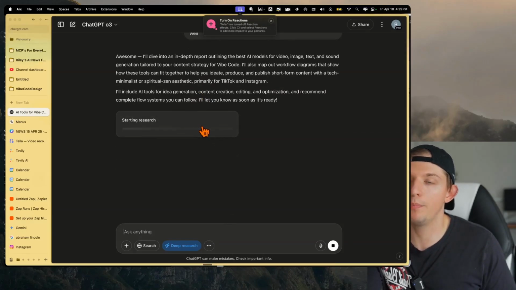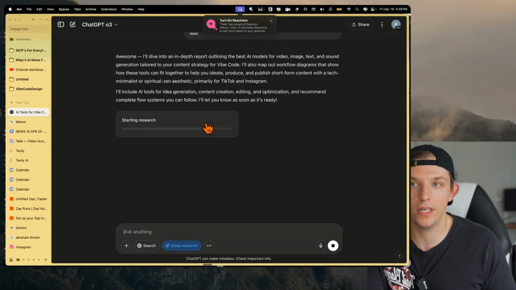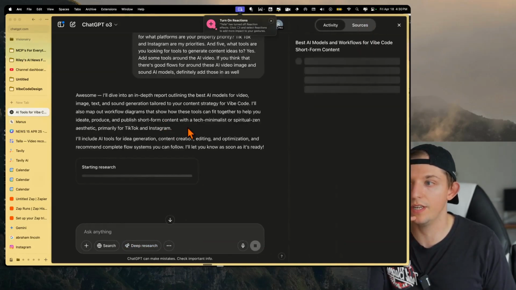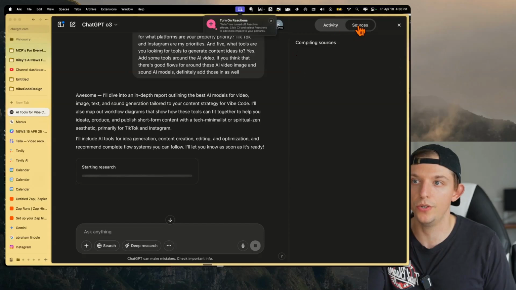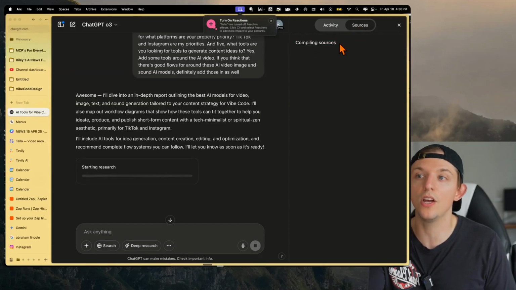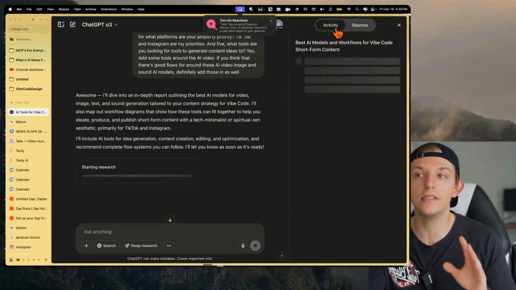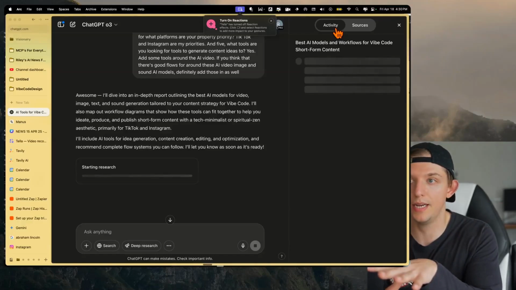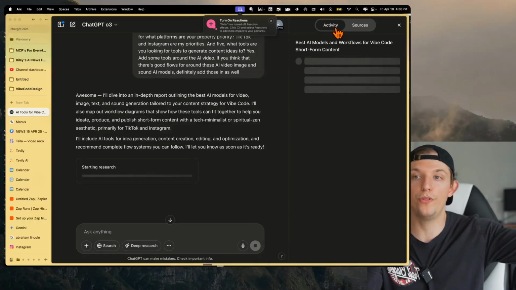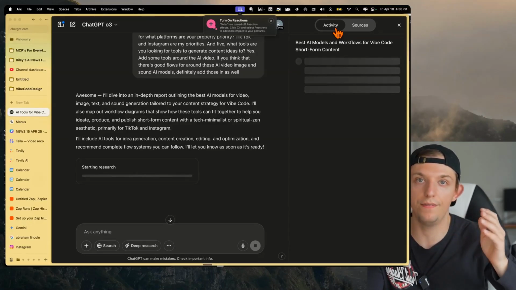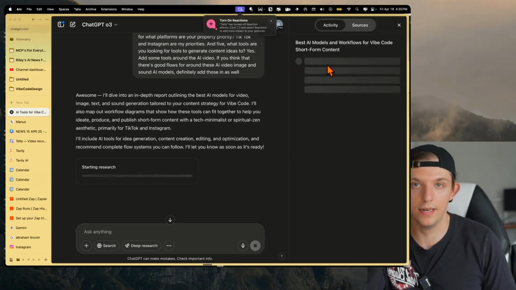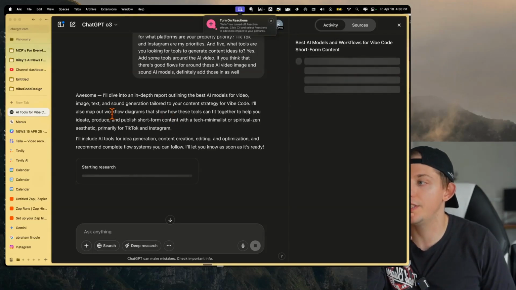And if you have the Plus plan, I think you get like 10 of these per month, maybe. This is literally going to search the internet. It's going to think, it's going to compile sources. Sometimes it can go up to 100 sources. This is designed so that you type this in, and then go off with your day, and you come back 5, 15 minutes later or later, right? You're not meant to just sit here and wait.